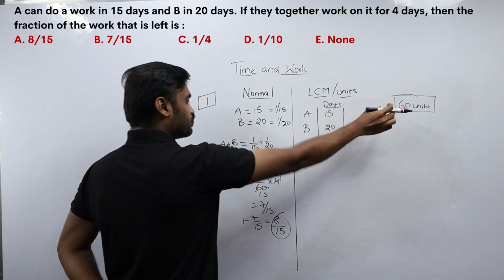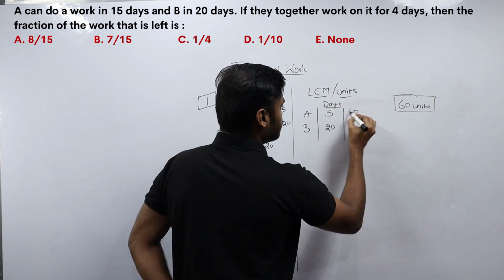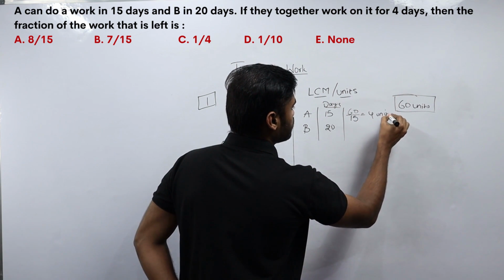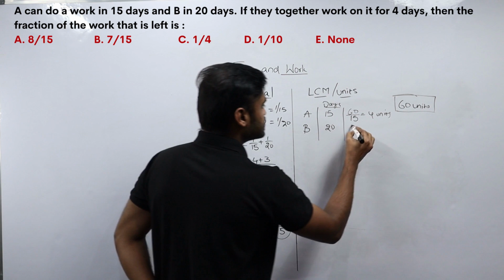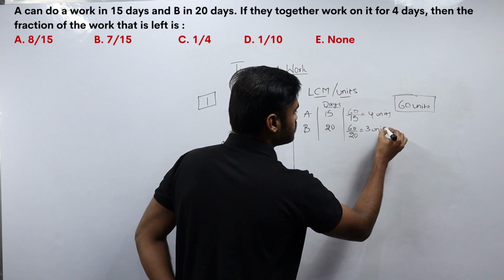Now A is completing 60 units of work in 15 days. So A is completing 60 by 15, that is 4 units per day. Okay, B is completing 60 by 20, that is 3 units per day.